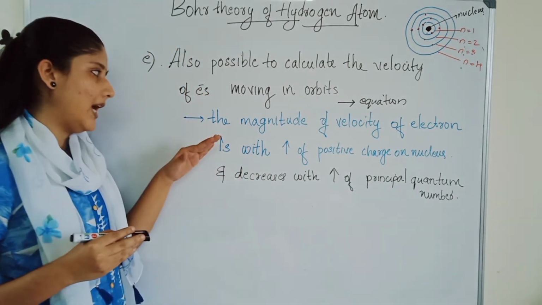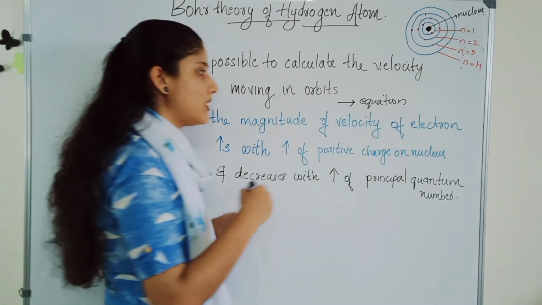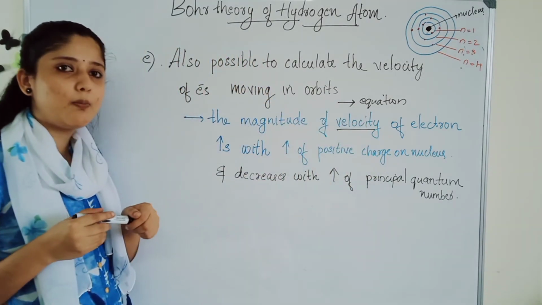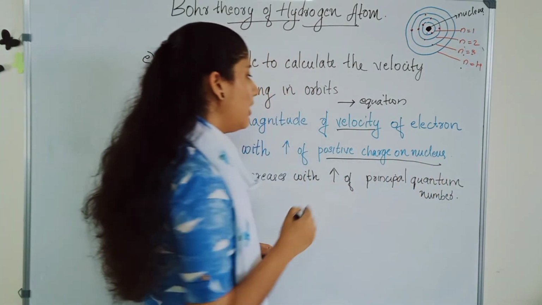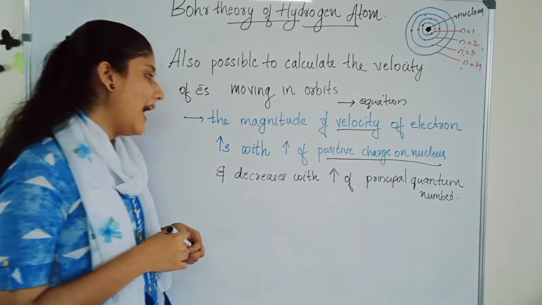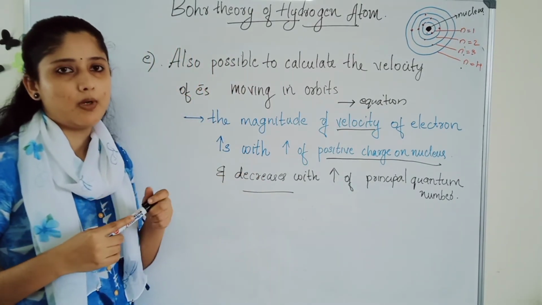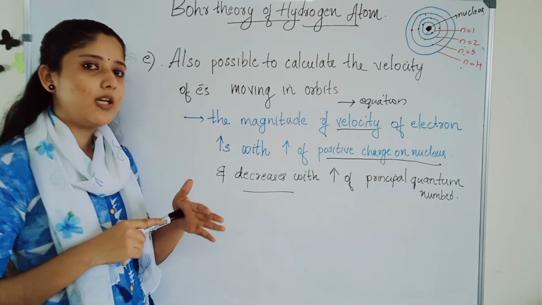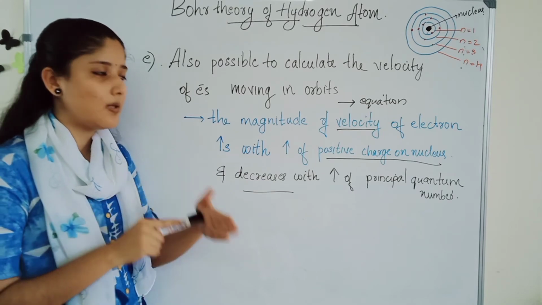Instead, he told that the magnitude of velocity of the electron will increase with the increase in positive charge of the nucleus, and the velocity decreases with increase in principal quantum number.